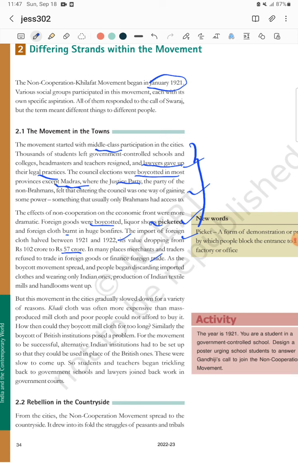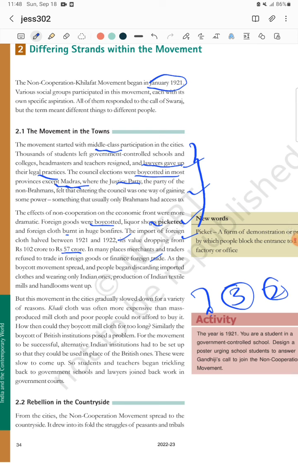But after some days we found that this movement was not so strong in the towns. Now the question is why. If all these things happened, that teachers, headmasters and lawyers gave up their schools, colleges and courts, students also left the school, elections stopped, they stopped using foreign cloth, they stopped the trade, then why was this movement a failure in the towns? There are 3 reasons. See in the book; if you read very carefully, you will find 3 reasons. If you write 2 reasons, then in a 3 mark question you will get only 2 marks, not 3 marks.